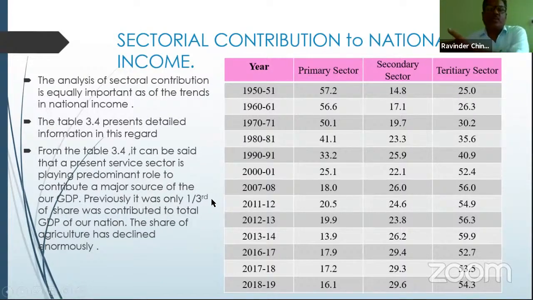Previously, it was only one third of the GDP of our nation. The share of agriculture in our nation declined enormously. So these are the 3 sectors of the economy, the sector-wise contribution to the total national income, the total GDP of our country. This was presented, and it will be continued in tomorrow's class because almost all of the time is over.